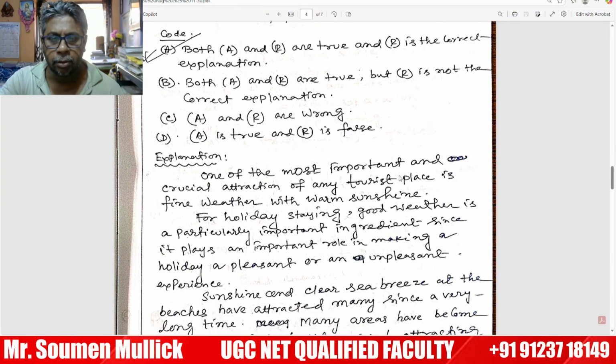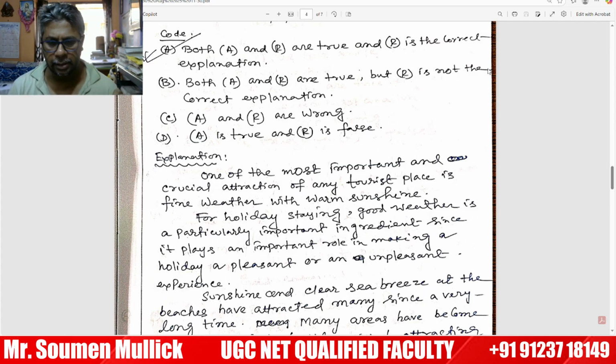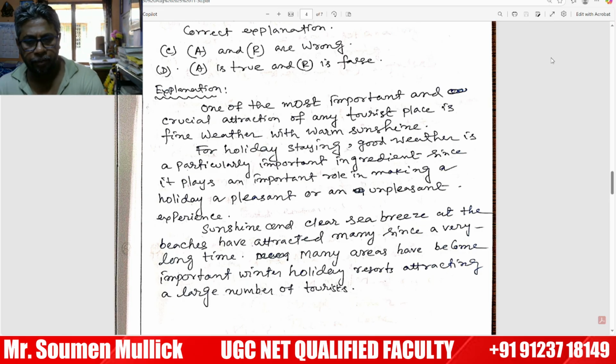Why? Because one of the most important and crucial attractions of any tourist place is fine weather with warm sunshine. For a holiday stay, good weather is a particularly important ingredient since it plays an important role in making a holiday a pleasant or an unpleasant experience.